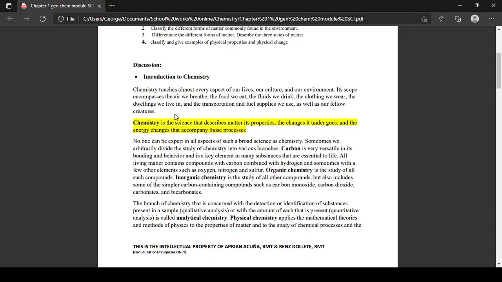Carbon is very versatile in its bonding and behavior and is a key element in many substances that are essential to life. All living matter contains compounds with carbon combined with hydrogen and sometimes with a few other elements such as oxygen, nitrogen, and sulfur.